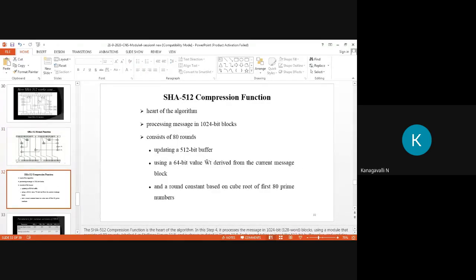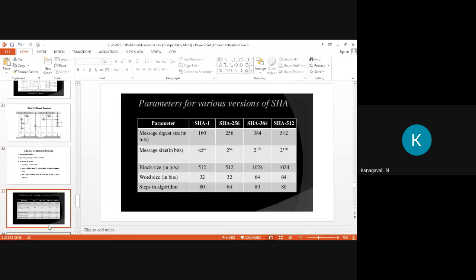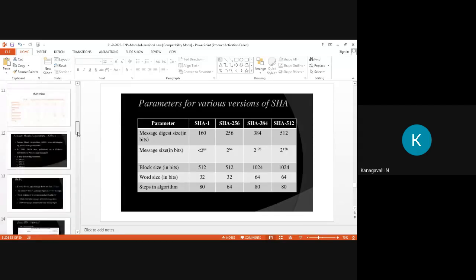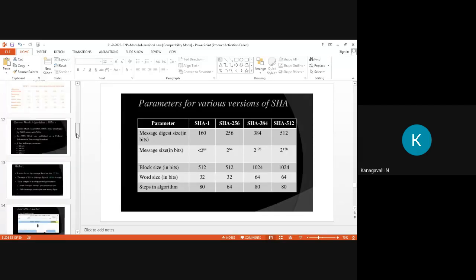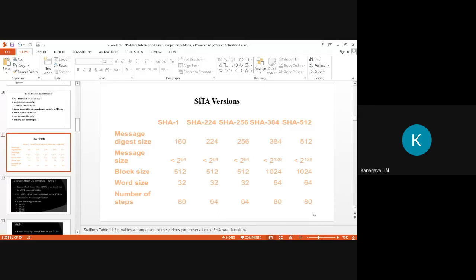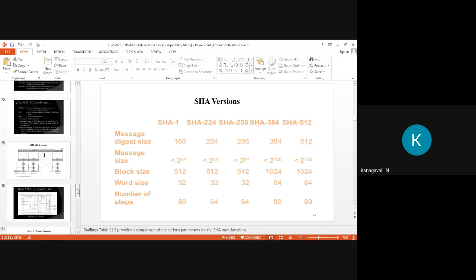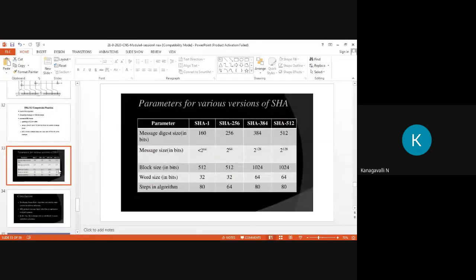So the compression function for this 1024-bit block consists of 80 rounds, updating a 512-bit buffer, with 64-bit values, right? So up to this, the operation is over. Now you need to compare all these things. I already showed the comparison version in the beginning, right? See the same slide again, because this is the initial part of the version comparison that you should know in the theory. Now you are seeing all the algorithms, right? So once again, check this algorithm comparison.